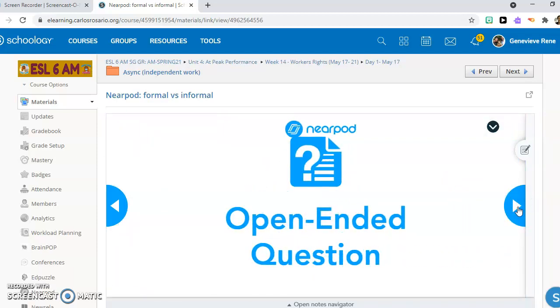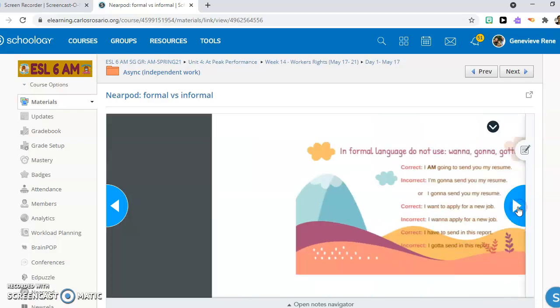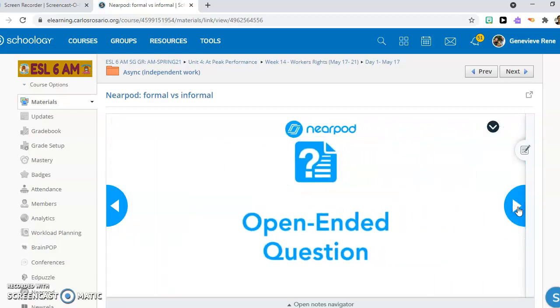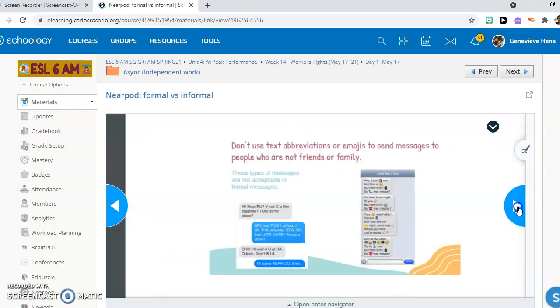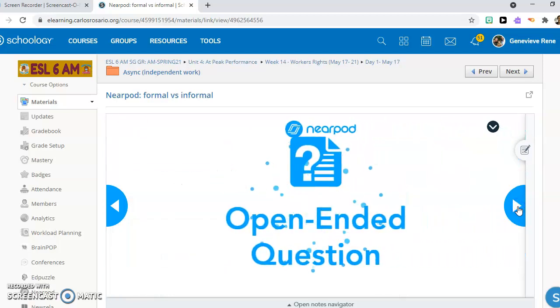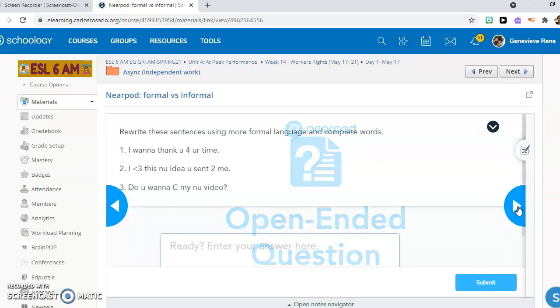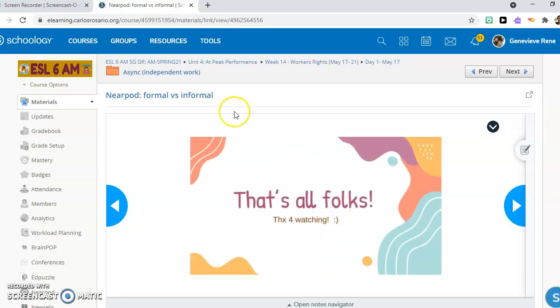Answer this question. What 2 factors determine the tone? Keep going. Answer another question to type in the box. Read and take more notes. Answer this question in the box. And that's it. So this Nearpod is not as long as the others.